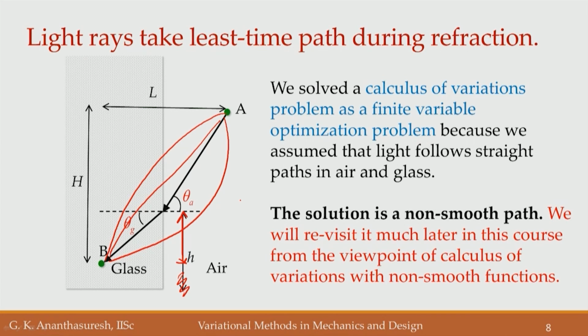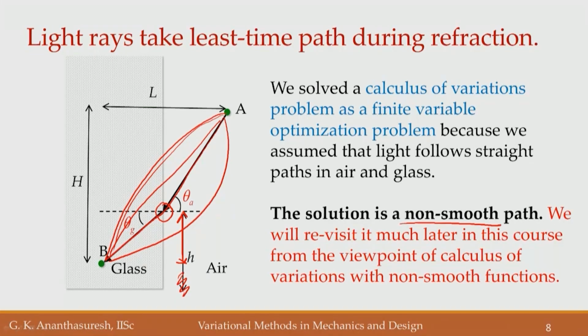But later on, much later in this course, we will revisit this problem to interpret it as if it is a continuous curve, how that leads to this non-differentiable point, or what we call a non-smooth path. So, the very first problem in calculus of variations has a non-smooth curve as a solution. This is a curve, only thing is it is two straight lines that are piecewise continuous.